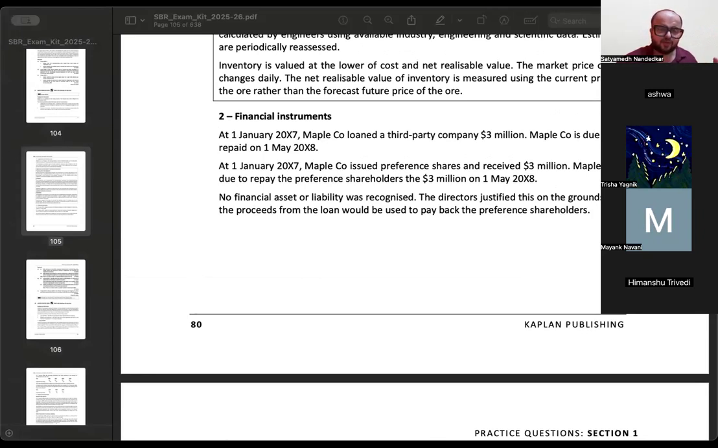One financial asset, one financial liability. They are saying don't do both. These proceeds are going to be used to repay that particular amount, so don't show both in the books of accounts. This is not allowed as per the accounting standards.